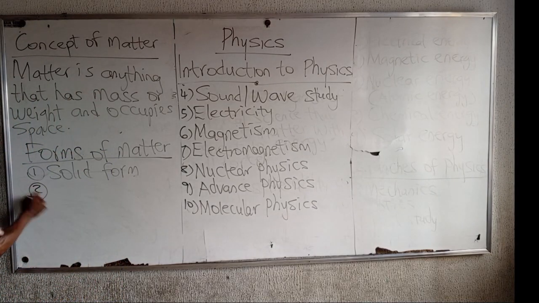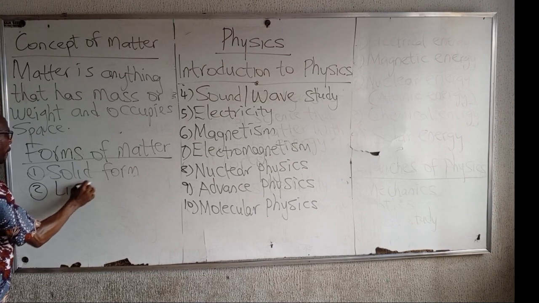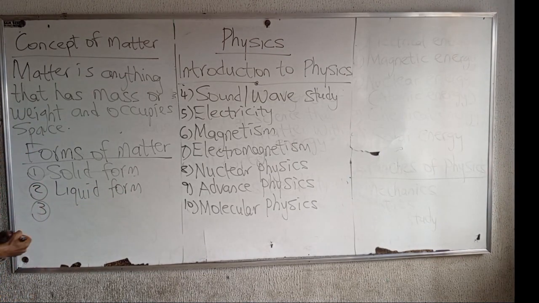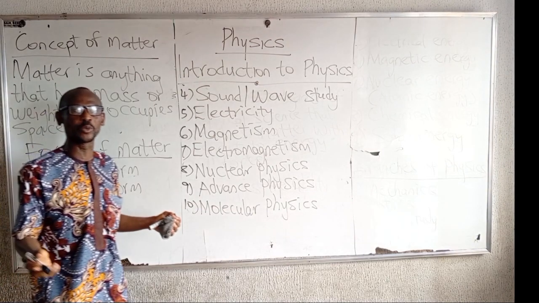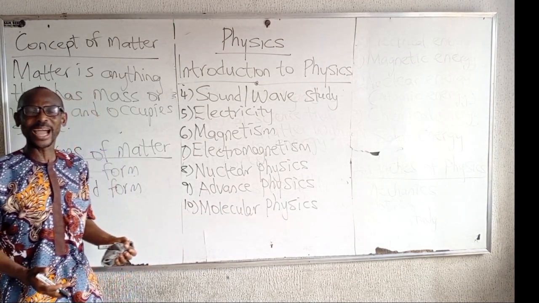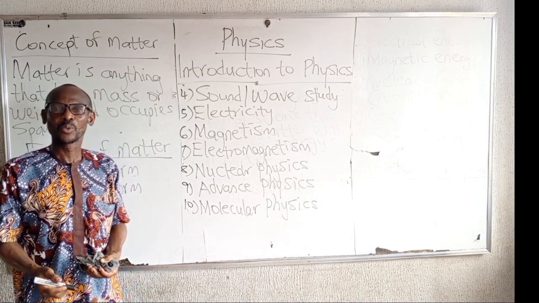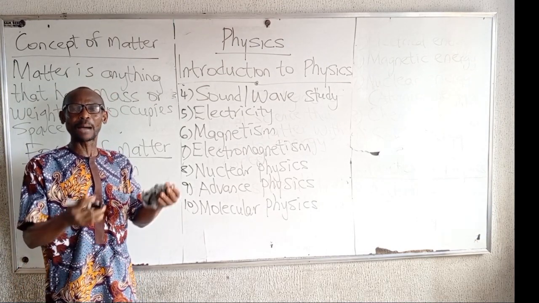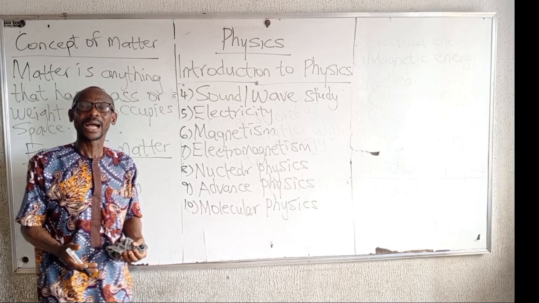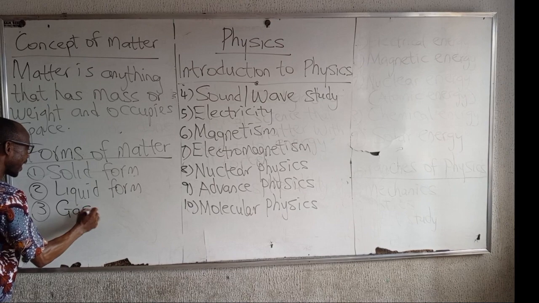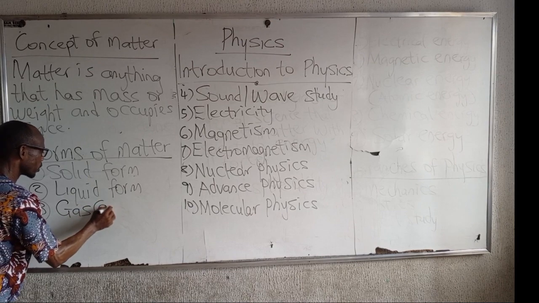Matter can also exist in liquid form. In liquid form, examples of matter in liquid, we have water, we have kerosene, we have the petrol, we have diesel. These are matter in liquid form, and matter can also exist in gas, or we call it the what?